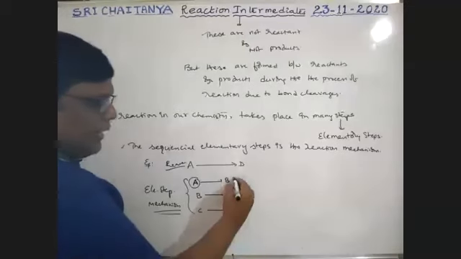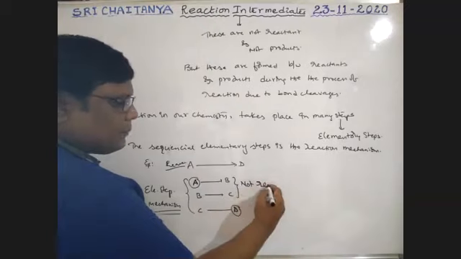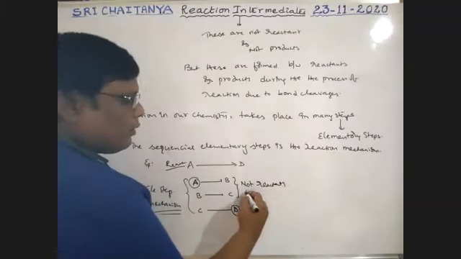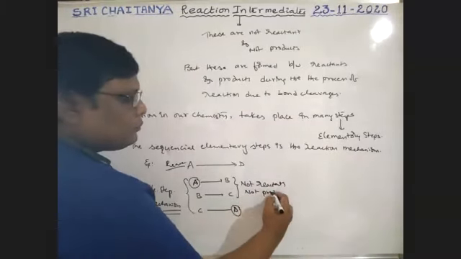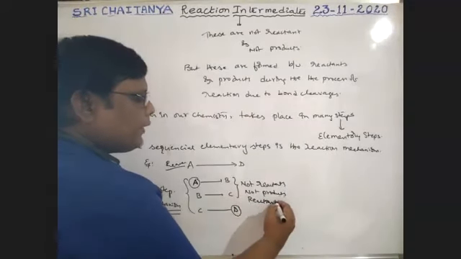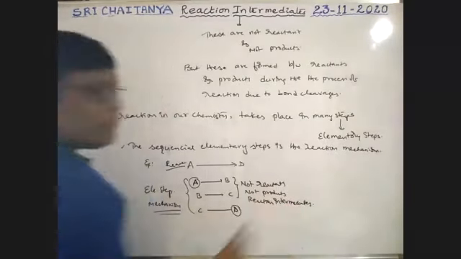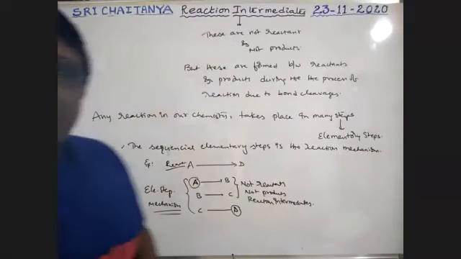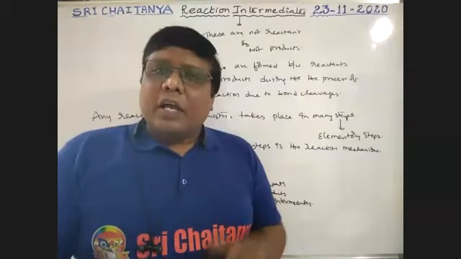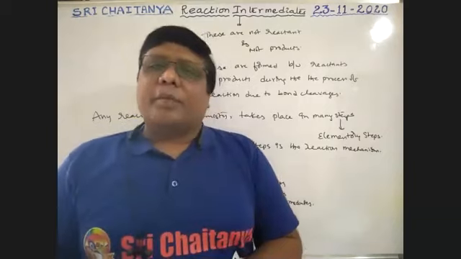But B and C also exist, boys. These are not reactants and not products. These are reaction intermediates. So how a chemical reaction takes place is explained with the help of these reaction intermediates.